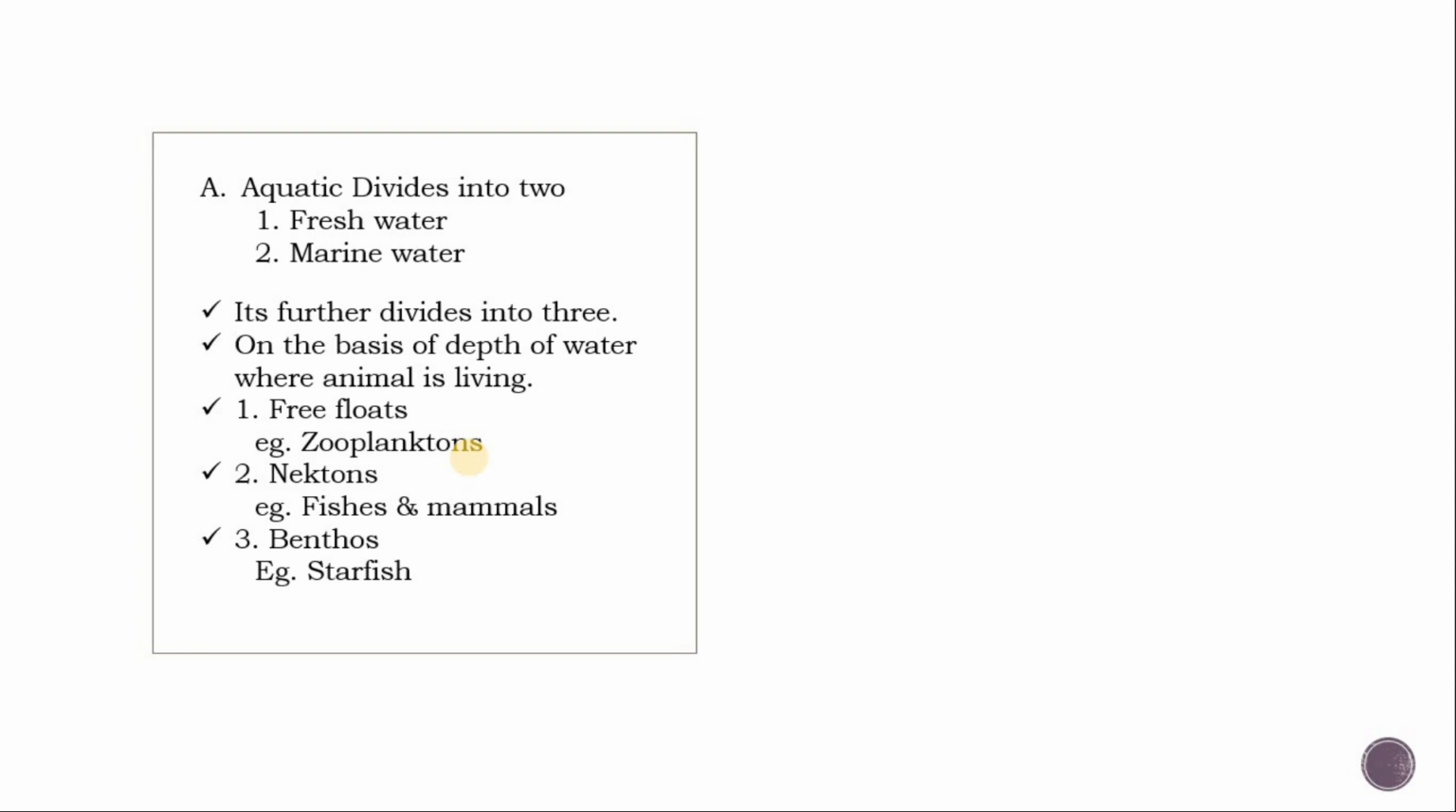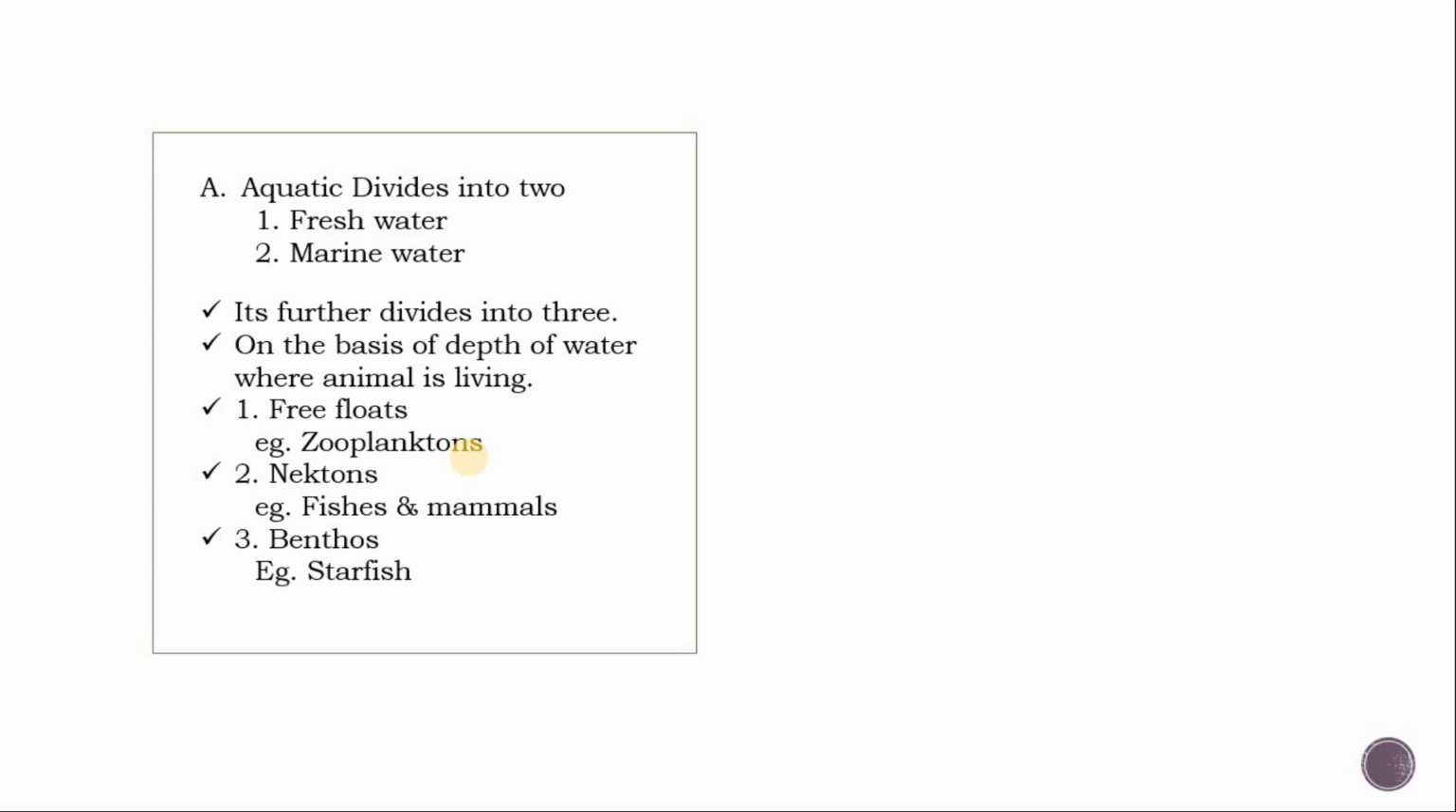Now what are free floats? Free floats are the animals found on the water surface. They do not swim easily, they do not swim like nectons. Examples are zooplanktons or daphnia. Also the phytoplanktons are free floats. They do not swim easily, but they float on the water bodies.